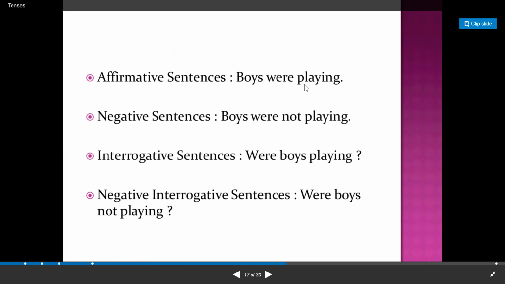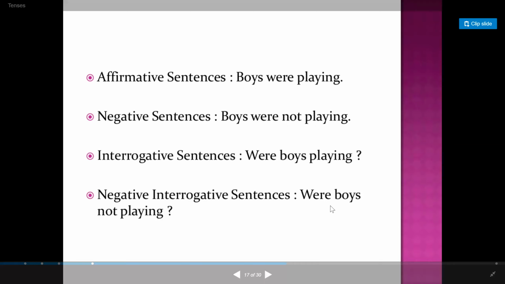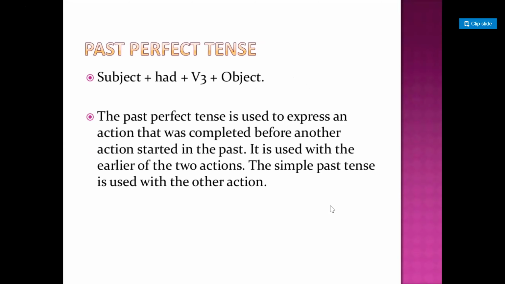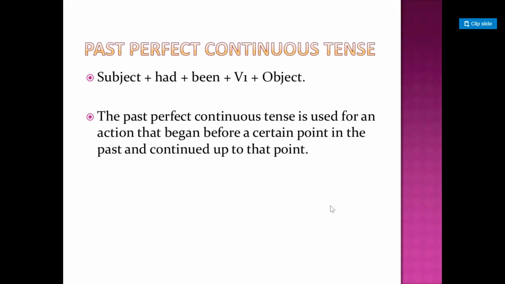detail. Boys were playing, and if I say boy or Ali, Ali was playing. The negative one is very easy. Simply we have to put not just after was or were. Boys were not playing. Interrogative, we just put the helping verb in the beginning. Were boys playing, and interrogative negative, were boys not playing. It's very easy. I know that you guys are very much friendly with this tense, right?